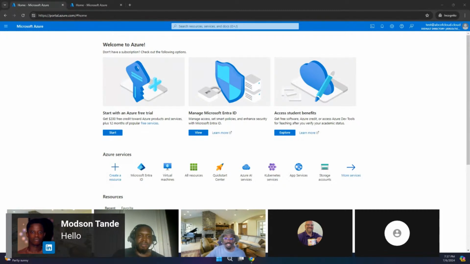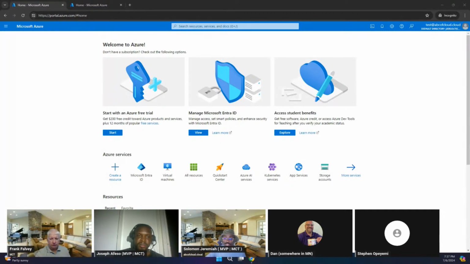When mentioning these elements, we spoke about the security principal, which just comprises the users, the group, the service principal, and also the managed identity on Azure.